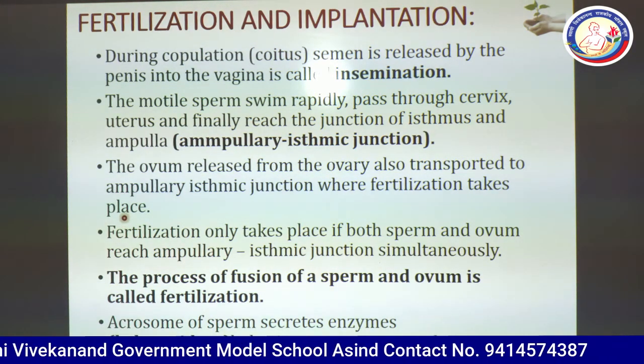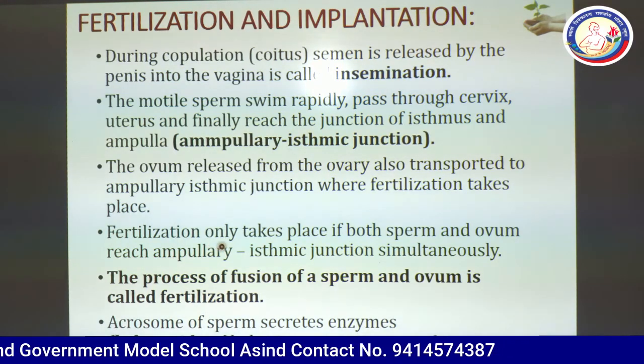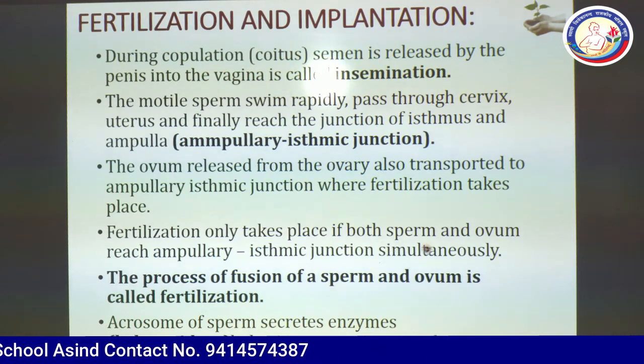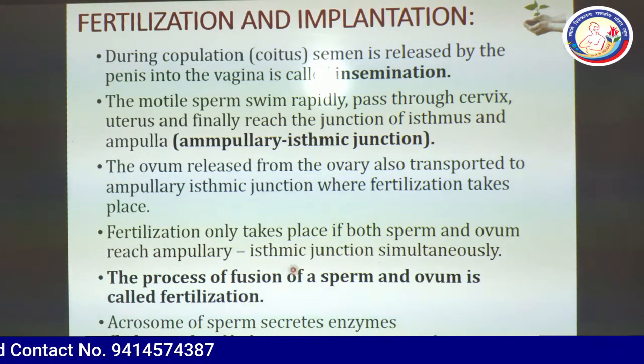One important thing in fertilization: it takes place if both sperm and ovum reach the ampullary isthmic junction simultaneously.